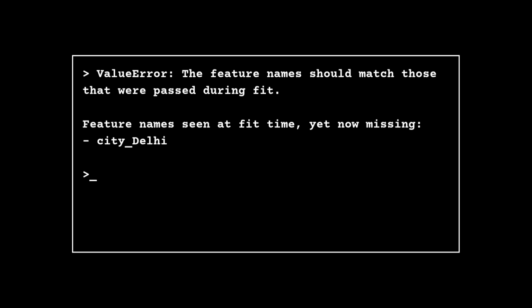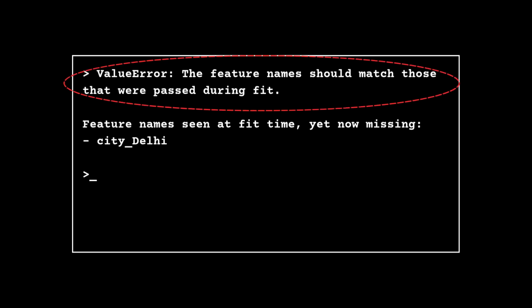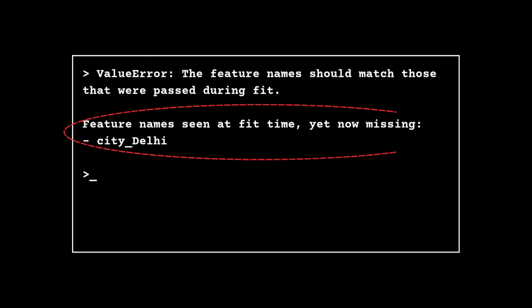Your model works perfectly in testing. You deploy it, it crashes on the first real prediction. If the error mentions a feature that's missing or a mismatch in feature names, this is why.